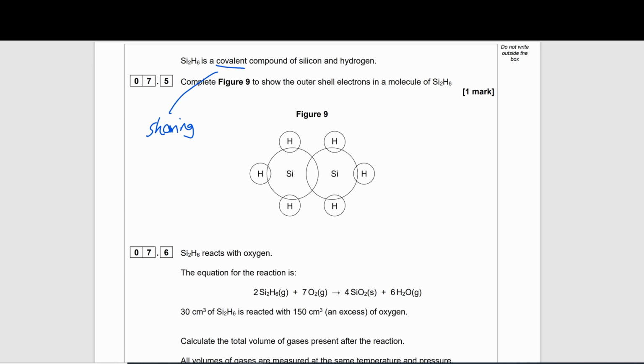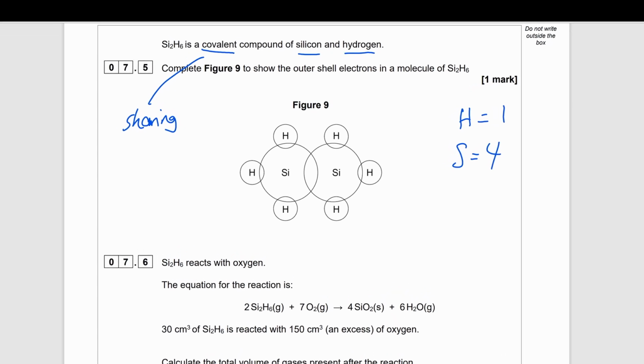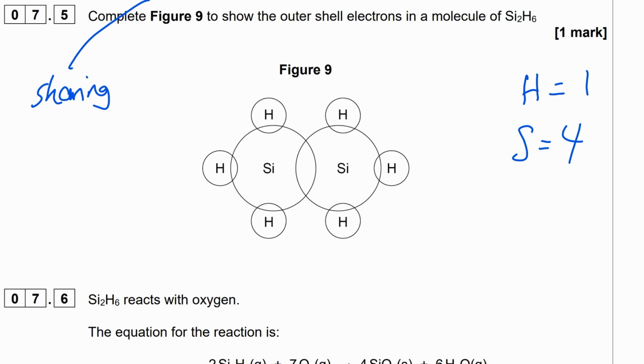So we just need to remind ourselves about how many electrons in the outer shell of these two atoms here. Silicon and hydrogen. Hydrogen we know is going to have 1 electron, but silicon is in group 4, so that means it will have 4 electrons. So what we can then do first is we can see that this hydrogen is going to share a pair of electrons because it will need 2 to have a full outer shell with silicon.